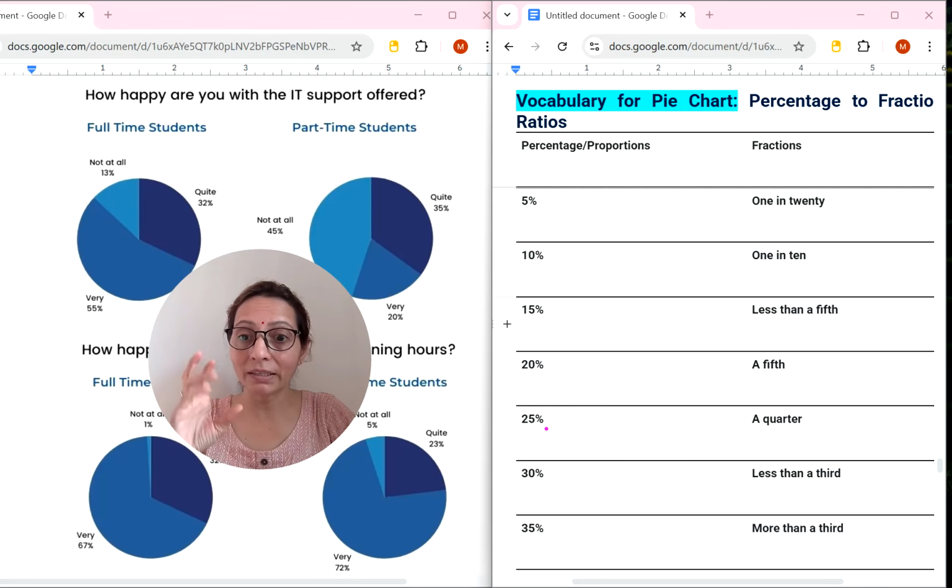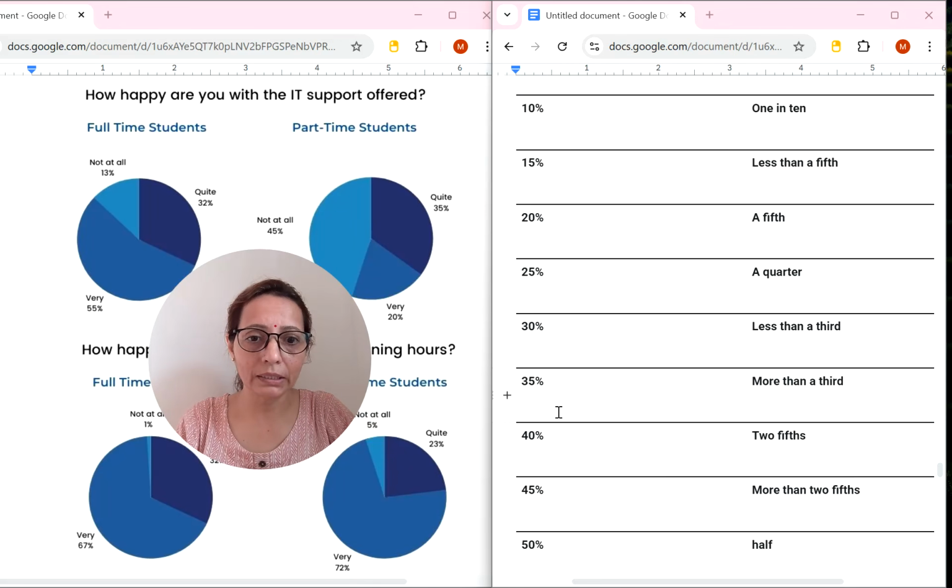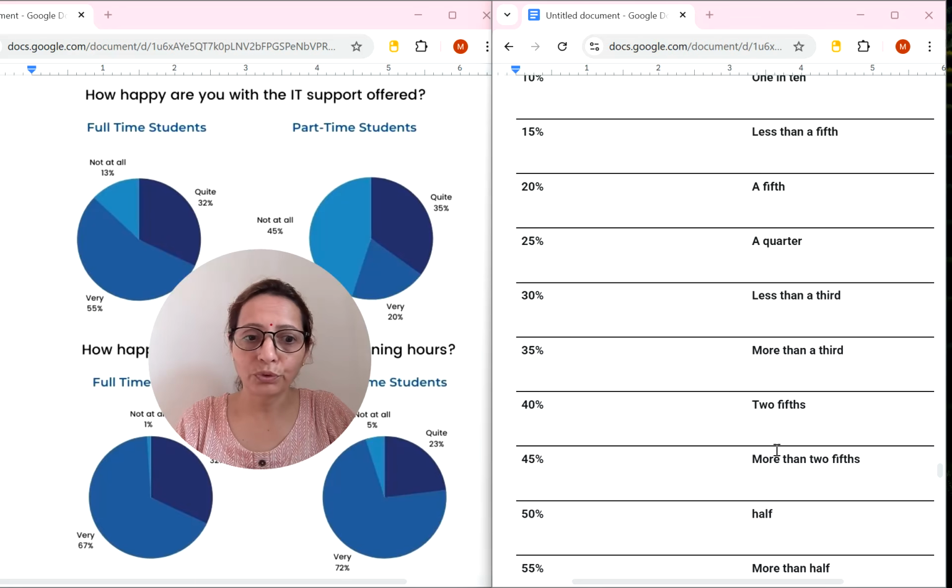If something is like 24% or 23%, then you can write less than a quarter. If 26 or 27% is there, then you can write just above a quarter. Around a quarter you can write it. 30%, less than a third, and then the next one is 35%, more than a third, and 40% is 2/5.